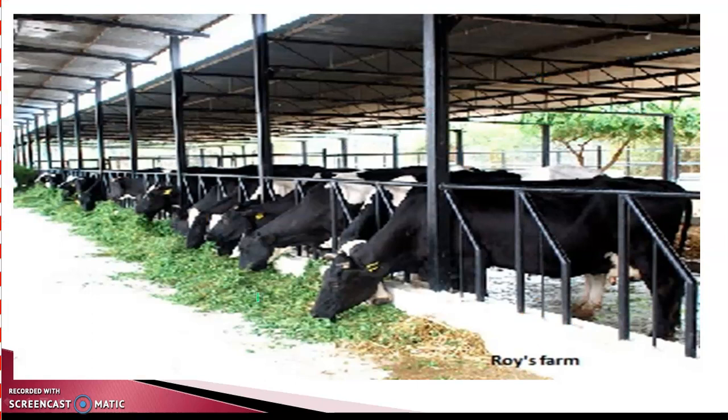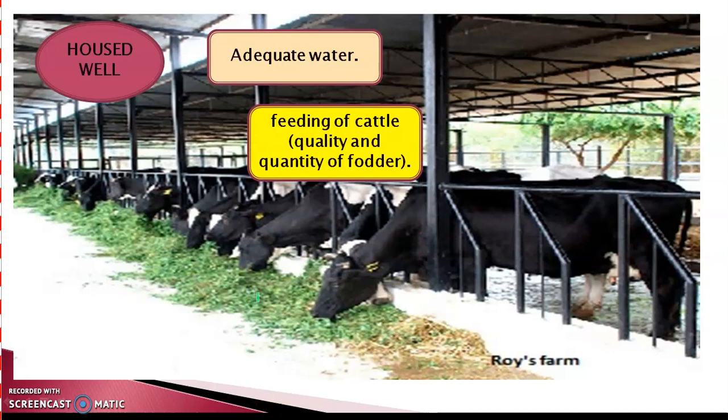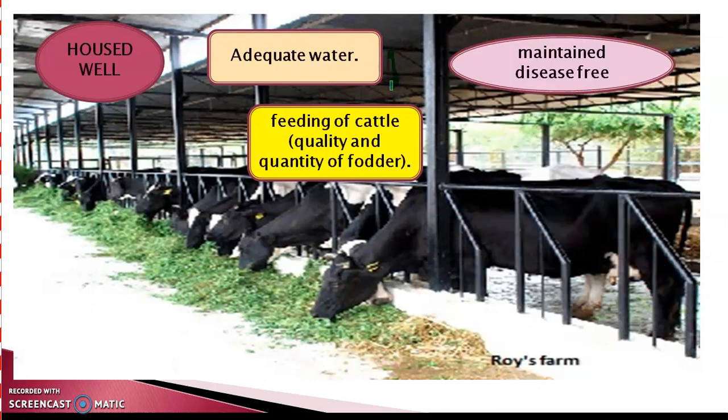How can a dairy farm be managed? Dairy farms must be housed well. Adequate ventilation, suitable temperature, sufficient light, water, air and well-drained housing accommodations should be provided to the animals. Water which is provided must be adequate and clean. Food which is to be given to the cattle must be given scientifically. Special emphasis on quality and quantity of the fodder should be given. The water and the feeding areas of the animals must be separate. The farms must be maintained disease free.